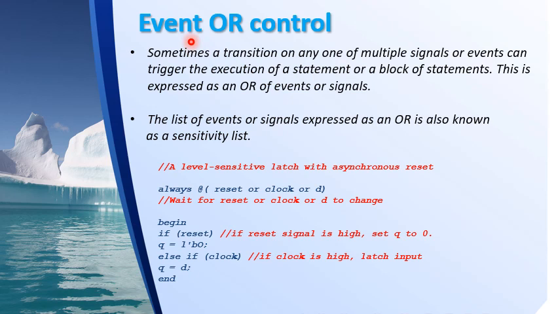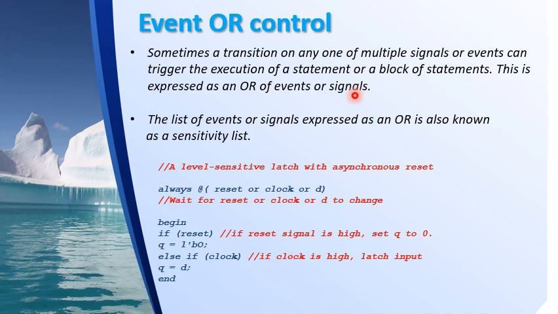There is one more event control, that is event or control. Sometimes a transition on any one of the multiple signals or events can trigger the execution of a statement or a block of statements. This is expressed as an OR of events or signals. So this again depends on your circuit to be designed. So you have to decide how your circuit is to be designed or modeled, right?